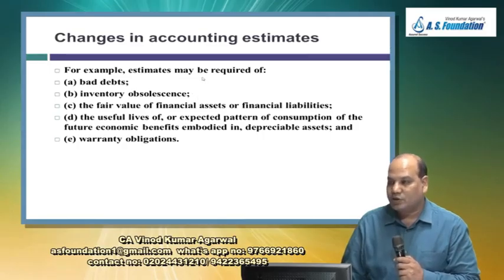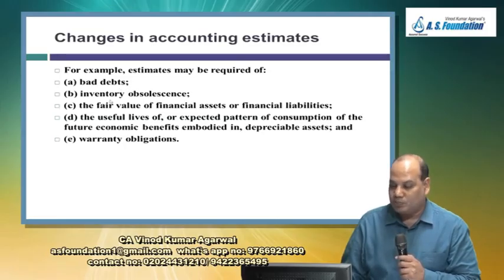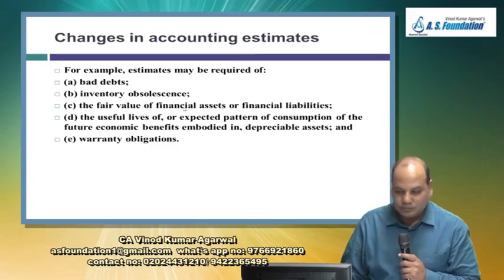Some of the examples where estimates are required are bad debt provision, then the obsolescence of inventory, and the fair value of financial assets and liabilities. Even that requires estimates, because their valuation is based on the present value of future cash flow, and the future is uncertain.